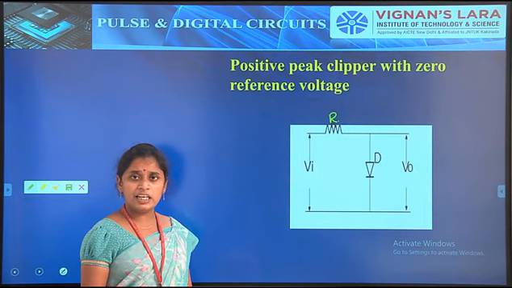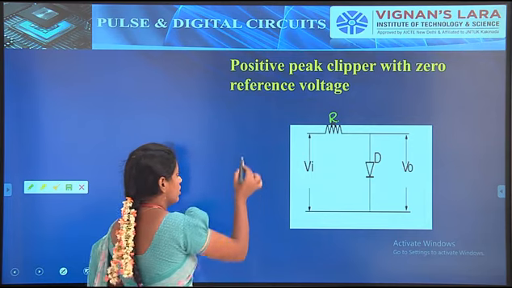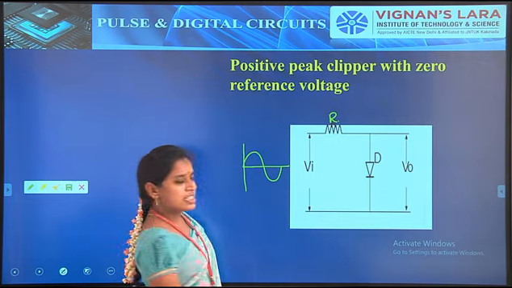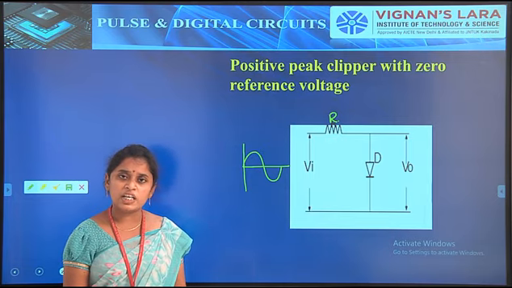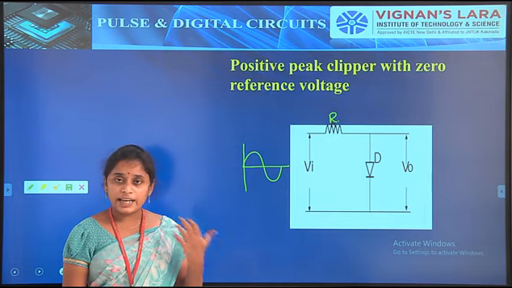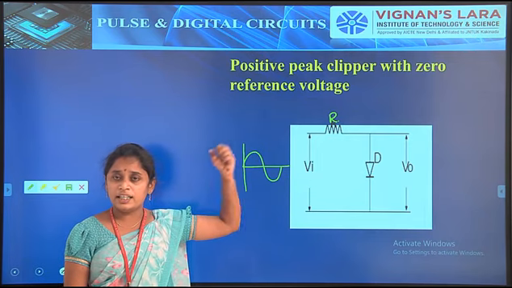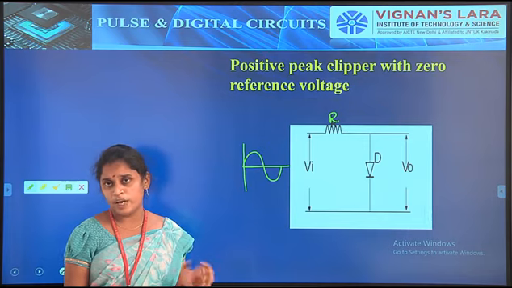So the input signal is a sinusoidal signal. So first, step one is nothing but the formulation of the diode characteristics: in which condition the diode will be on and in which condition the diode will be off.